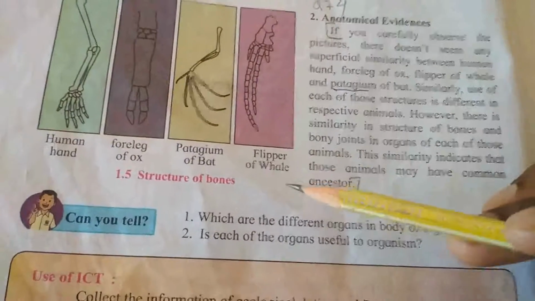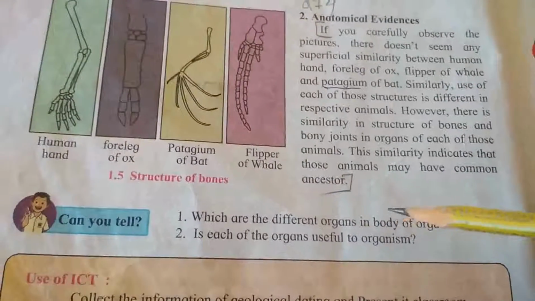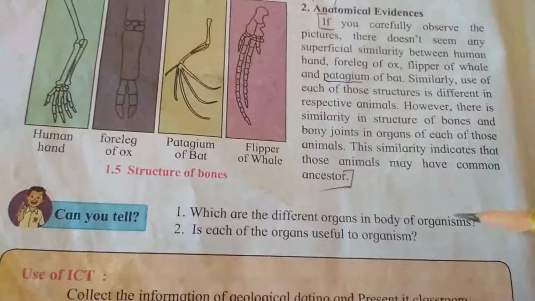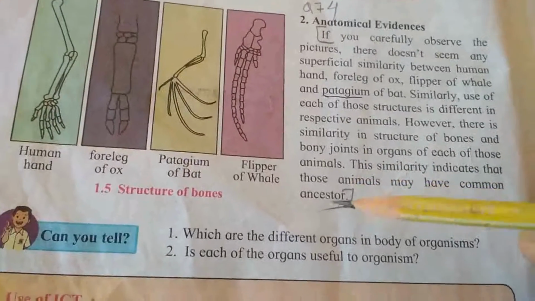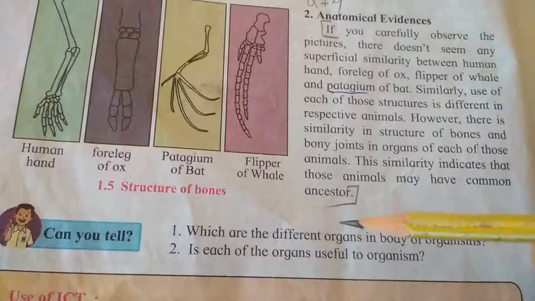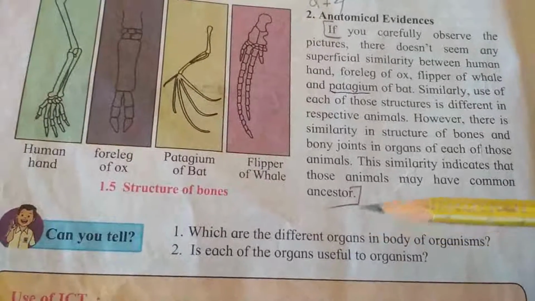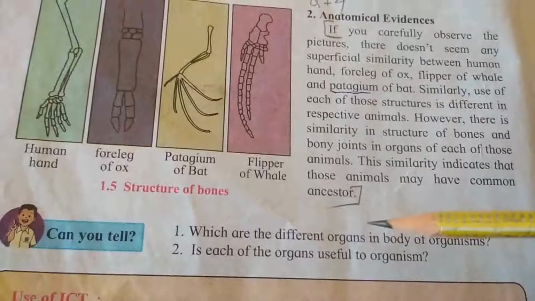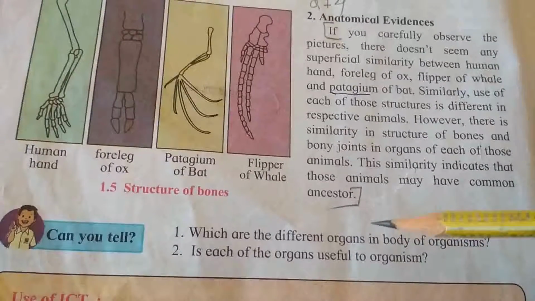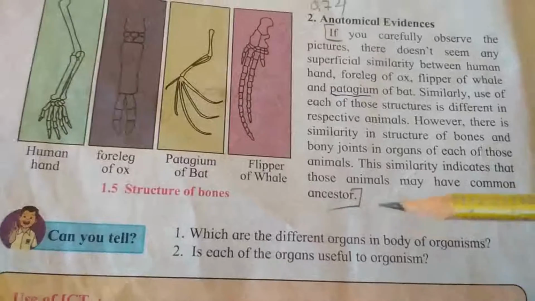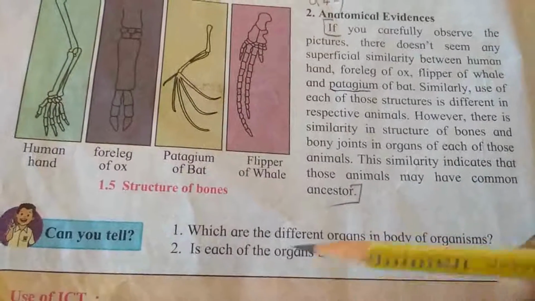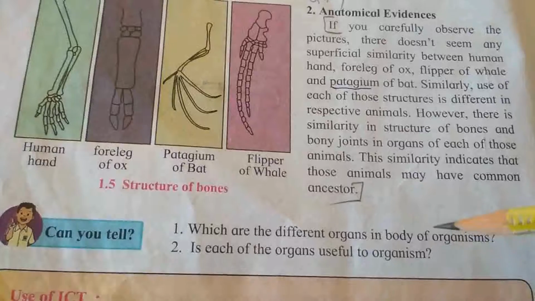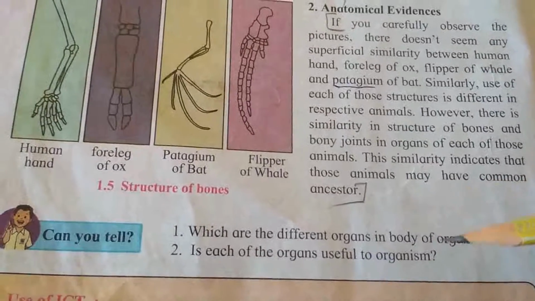Next one is, can you tell which are the different organs in the body of organisms? There are various different organs present in the body of an organism: skeletal, muscular, nervous, digestive, respiration, circulatory, excretory, reproductive, brain, heart, liver, kidneys and lungs. These are all different organs in the body. Are all of these organs useful to the organism? Yes, all these organs are useful to the organism.